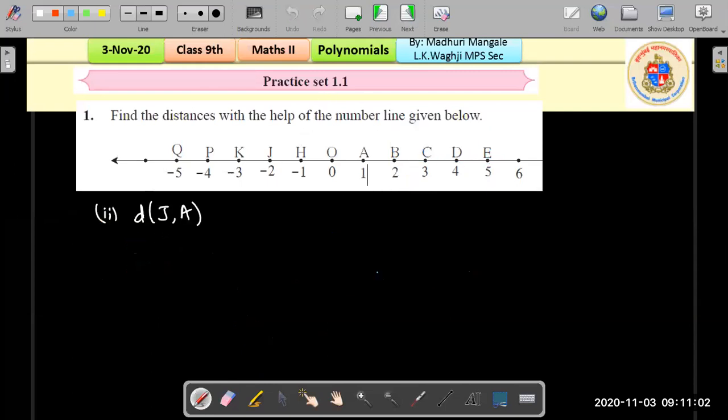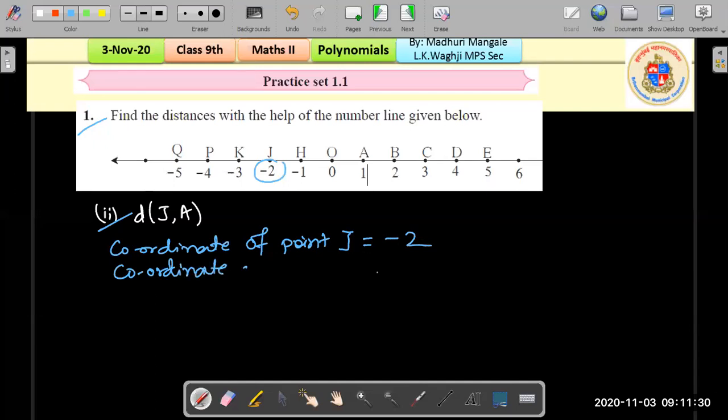Let's look at the second problem now. Of question number 1, we are looking at the second question. Distance between the points J and A. So we start by writing out the coordinates. Coordinate of point J is equal to -2, and the coordinate of point A is equal to 1.